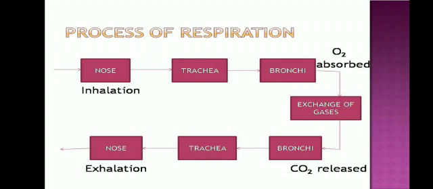The air from trachea goes to bronchi and then exchange of gases happen. So here the oxygen gets absorbed and then what happened? Again it reaches to the bronchi. So carbon dioxide is released to bronchi and then through bronchi the carbon dioxide is exhaled through trachea and then it reaches nose. Through our nose, we are releasing the carbon dioxide. It is called exhalation process. So, the breathing in and breathing out is called inhalation and exhalation process done in respiration.